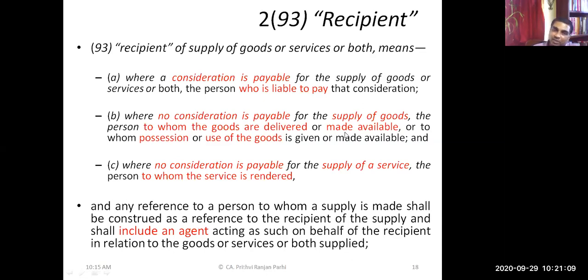Okay, so you have to clearly understand the recipient definition. Where consideration is payable, no issue. When consideration is not payable, you have to see to whom goods are delivered, to whom goods are made available, to whom possession has been given, or to whom use of goods is allowed. And in respect of services, to whom services are rendered. They are the persons who can be treated as recipient. The provision also says that recipient includes the agent of the recipient. If goods are given to the agent, then it will be assumed it is given to the recipient.